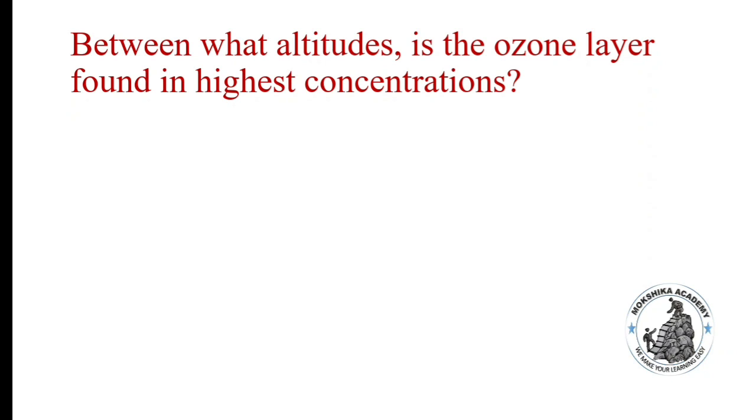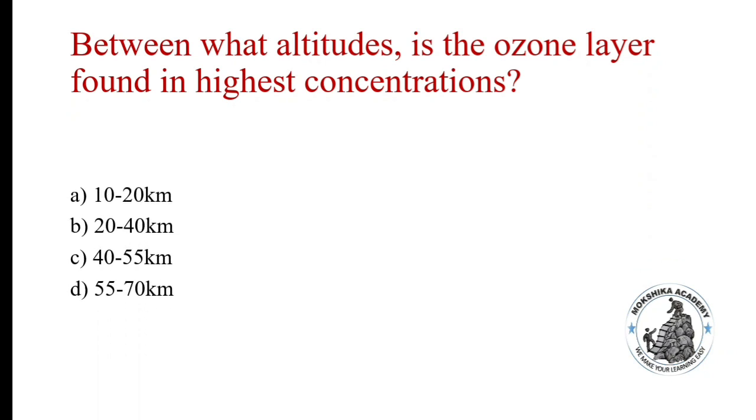Between what altitudes is the ozone layer found in highest concentration? 10 to 20 kilometers, 20 to 40 kilometers, 40 to 55 kilometers, 55 to 70 kilometers. Correct answer is option B, that is 20 to 40 kilometers.